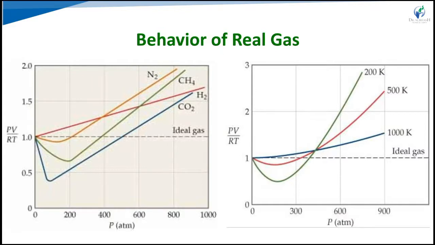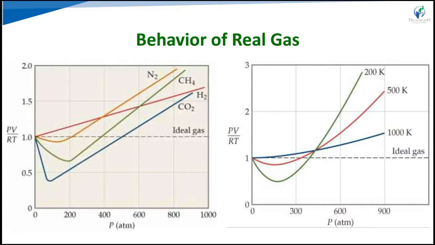Hence this temperature for the gas is called the Boyle's temperature. The Boyle's temperature is characteristic for each gas. For example, for nitrogen gas it is around 332 K.